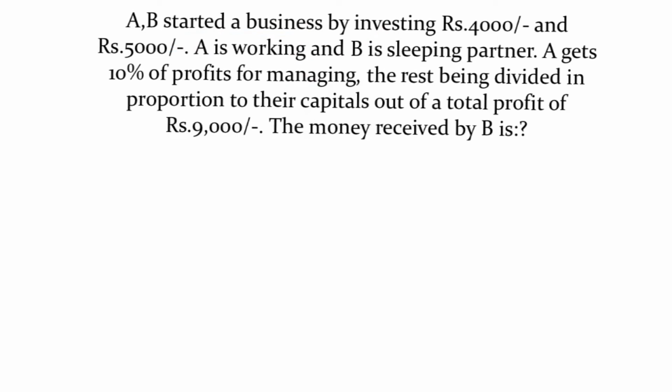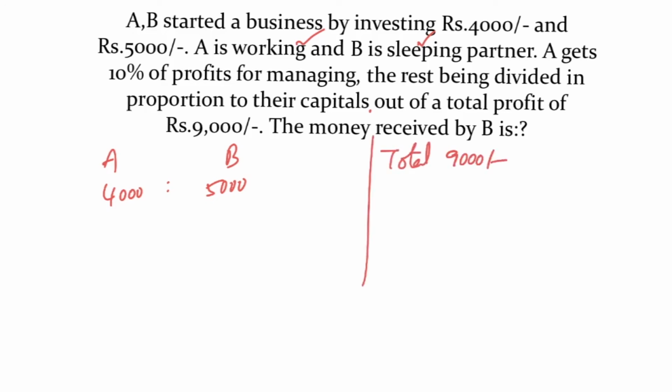A and B started a business by investing 4,000 and 5,000. A is a working partner and B is a sleeping partner. A gets 10% of profit for managing, the rest being divided in proportion to the capitals. Out of a total profit of 9,000 rupees, how much will B get? See, total profit is 9,000 rupees, but A is a working partner, that's why he gets a salary.